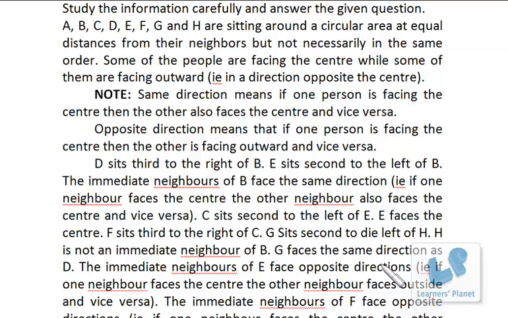Okay, now this is the basic thing that has been given to us. Now the important information that will be helpful for us to solve this puzzle is from here, right? D sits third to the right of B and so on. So first of all, you should be clear with what is opposite direction, what is same direction, and that some people are facing the center, some of them are facing outward, right? Now we just try to make this arrangement.